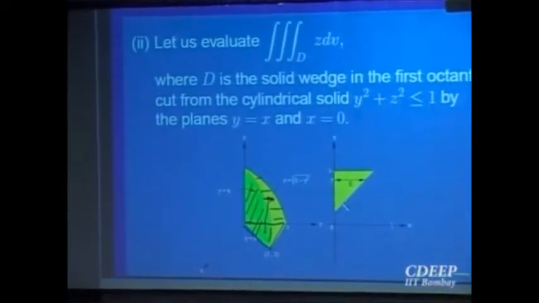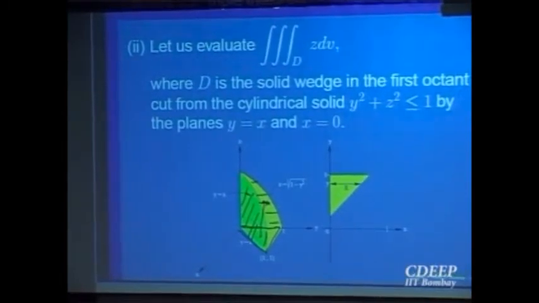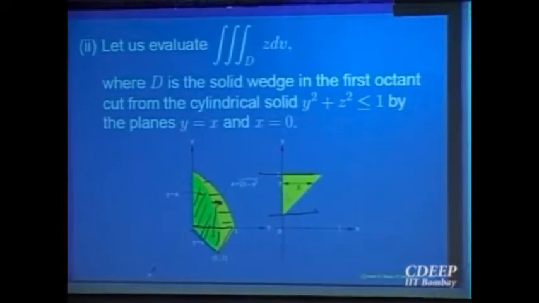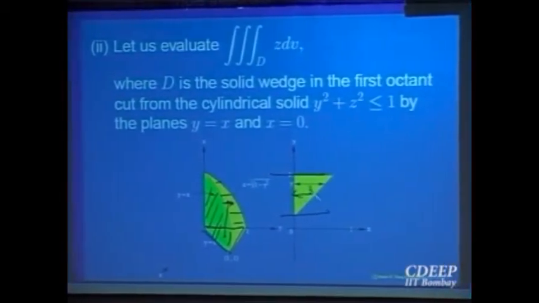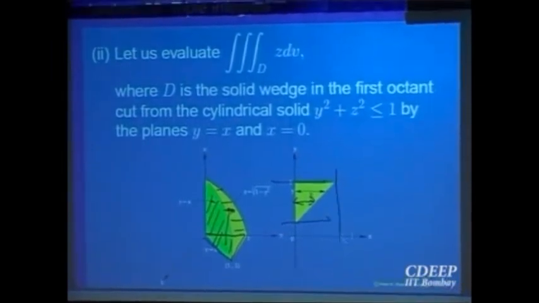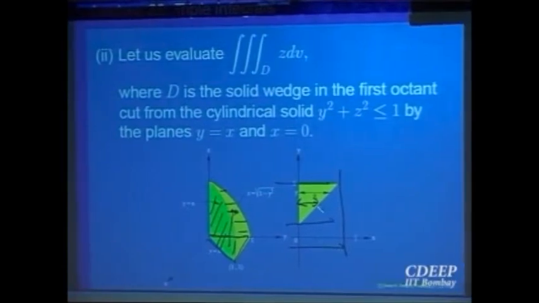Once you know the triangle in the xy plane, you can write it down as an elementary domain of type 1 or type 2. You can either integrate y from something to something and then x from this limit to this limit, or you can treat x as going from here to here, and for any x, it starts here and goes up to the top line only.